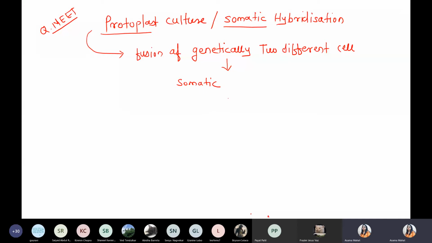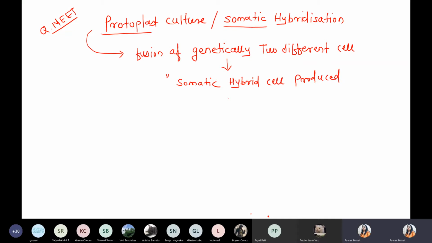Hybrid, because it is a combination of two cells which are genetically different. So these are responsible for the production of a somatic hybrid cell.